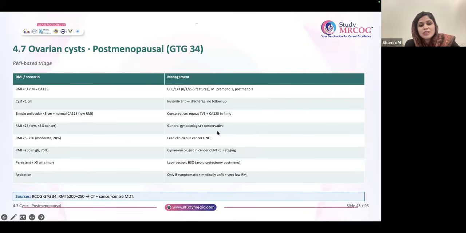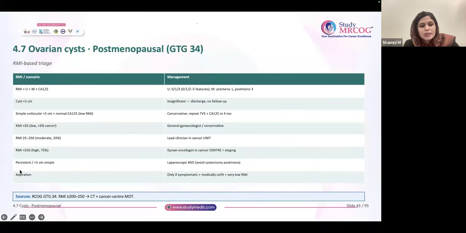And who can do the surgery in these scenarios? RMI less than 25, a general gynecologist can do. 25 to 250, if at all we are doing surgery, a lead clinician in a cancer unit. More than 250, a gynae-oncologist in a cancer center. So who is going to do it is also important. This can also come as a question. So please note this point.